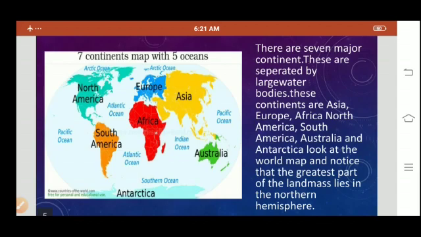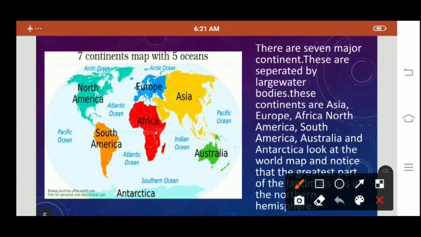So children, we are going to study about the 7 continents. So we are going to study about North America, South America, Europe, Africa, Asia, Australia, and Antarctica. If we look properly, we will see that the greater part of land masses is in the northern hemisphere.